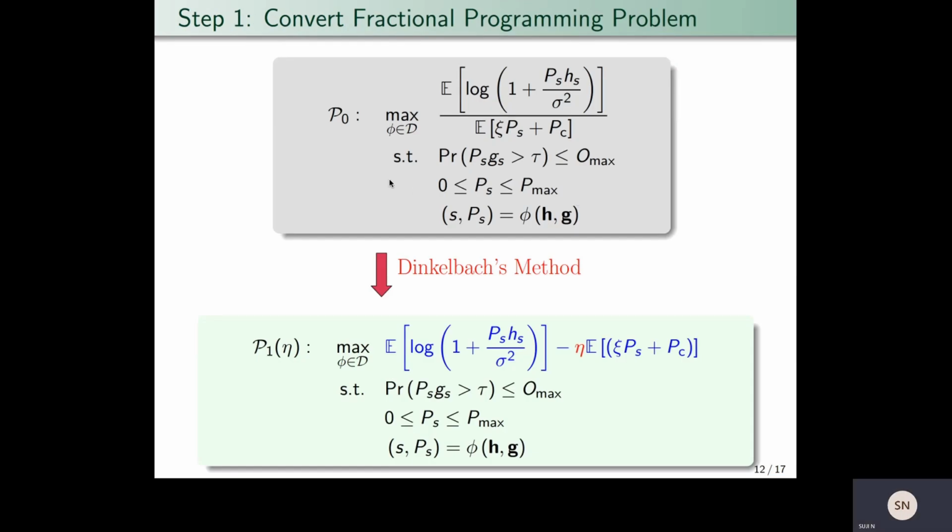We now show the derivation of this optimal rule in two steps. In the first step, we convert the fractional programming problem P0 into a more tractable form P1, which is parameterized by the power penalty, by using Dinkelbach's method. So here we transform the objective function as average rate minus power penalty times average power consumed.